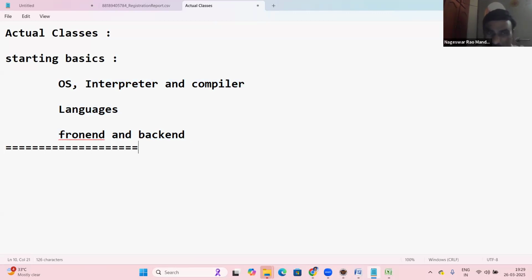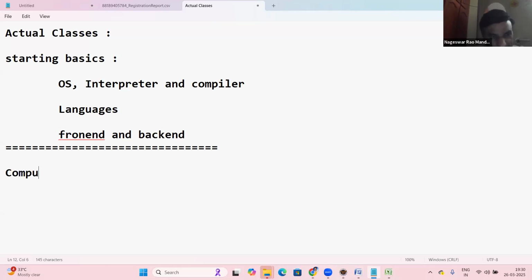Before going to Java, there are some basics. Let us see all those basics here. I'm starting from very scratch, even for non-IT background. Non-IT background students can also understand it, like mechanical, civil, electrical, electronics, pharma, or commerce background. Any student can understand my classes. My class is like spoon feeding. I'll explain very clearly. I'm starting from basics here.